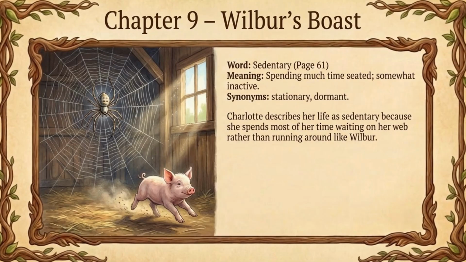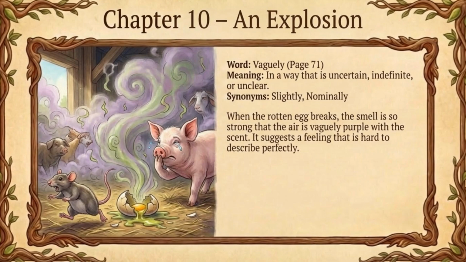Charlotte describes her life as sedentary. Unlike Wilbur, who runs around, she spends most of her time seated and inactive on her web, waiting for her next meal. Synonyms include stationary, dormant. When a rotten egg breaks in the barn, the smell is so strong, the air is vaguely purple. Vaguely means in a way that is uncertain or hard to describe perfectly. Synonyms include slightly and nominally.